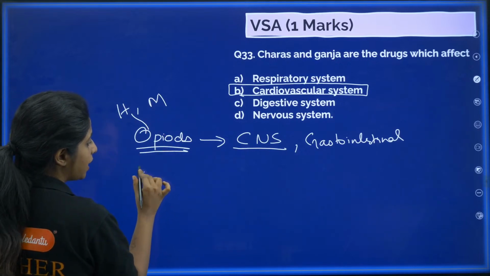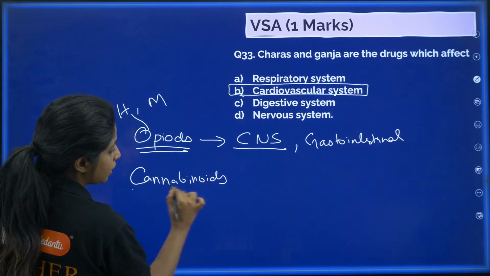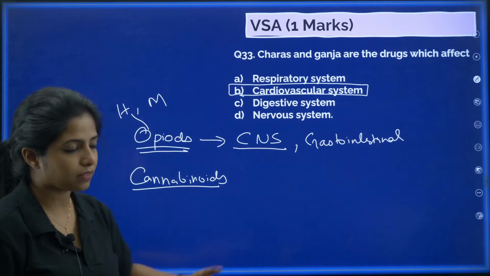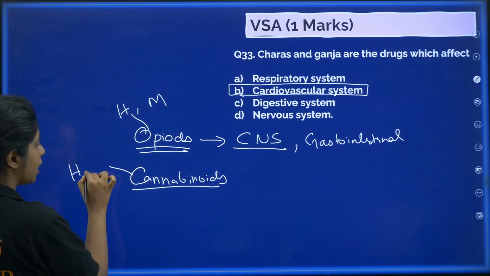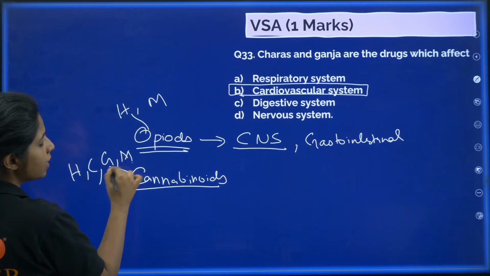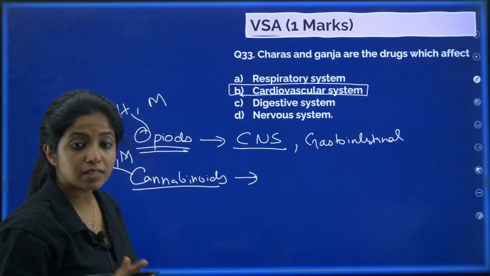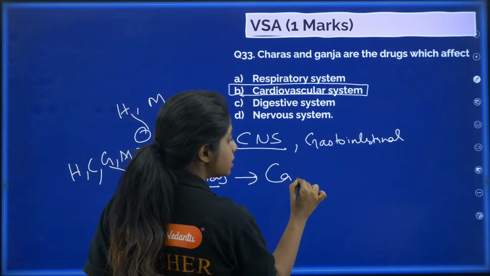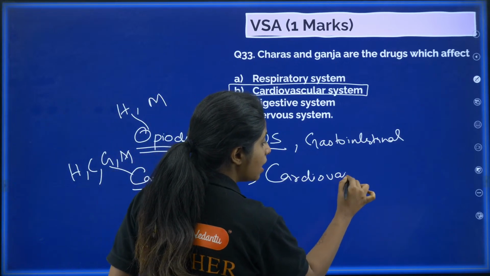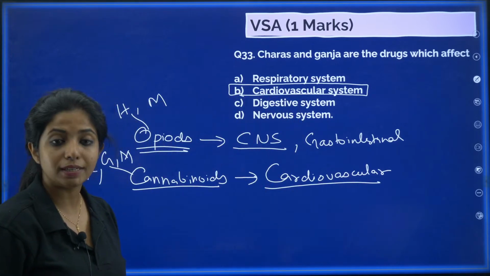Now comes the next category that is known as cannabinoids. That is the ones that you obtain from Cannabis sativa. That means you're talking about hashish, charas, ganja, marijuana, everything which is out there. Cannabinoids are the ones that affect your cardiovascular system. That means your heart pumping things and everything. So, it is affecting the cardiovascular system.